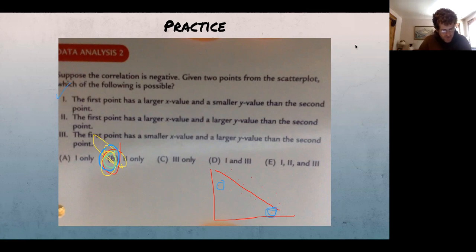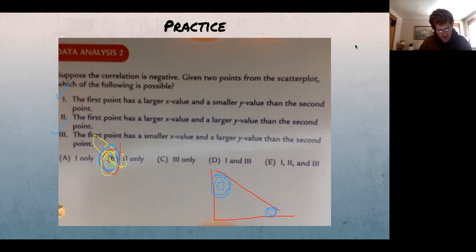Let's skip to number 3. The first point has a smaller X value and a larger Y value. So the first point, maybe now this one is my first point. So that one has a smaller X value and a larger Y value than the second point. Okay, we're still good. So that one's possible also. So 1 and 3 are both possible. The question is, is 2 possible?